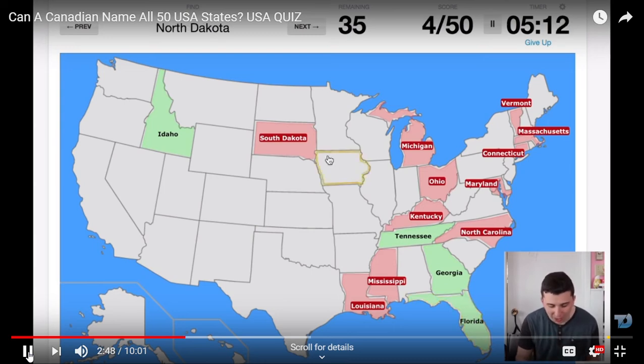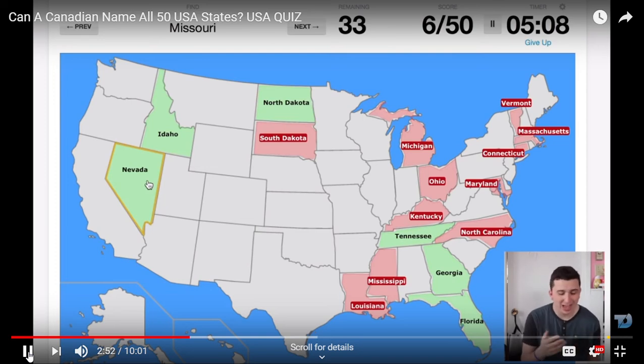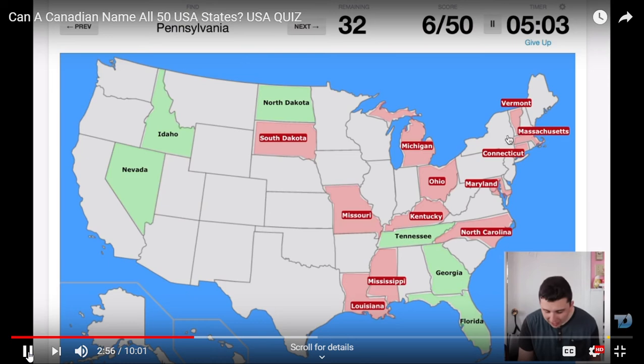Okay, North Dakota. That's south. That is going to be north. Nevada is right there. As you can see, the west, I have a bit more. Missouri? No, Missouri is right there. Okay, Pennsylvania is a really small one over here. No, it's right next to Alaska. Hey, I know where Alaska is. That's a little bit of a positive.